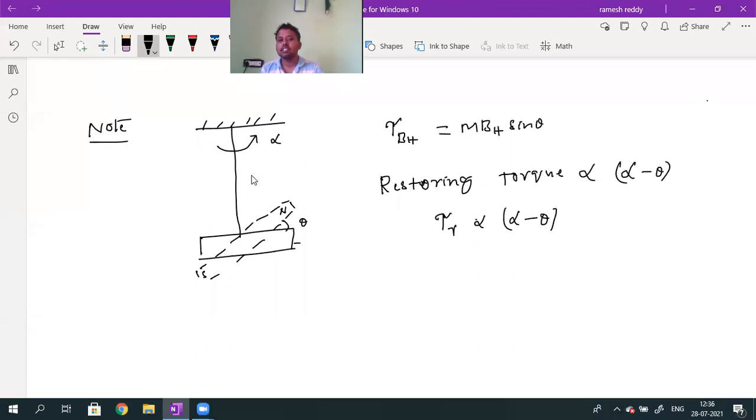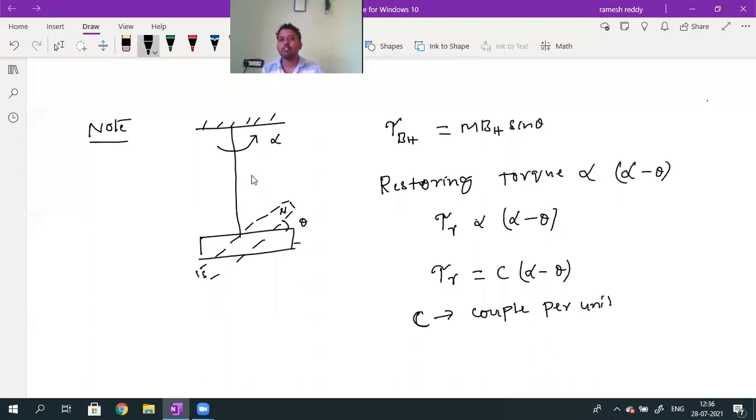So this tau r value, in order to remove the proportionality, one constant is needed, that is given by capital C. This is a proportionality constant. So tau r equals capital C into alpha minus theta, where capital C is called the proportionality constant. This is called couple per unit twist.